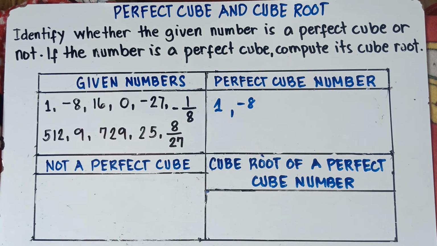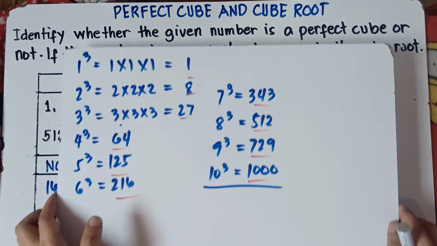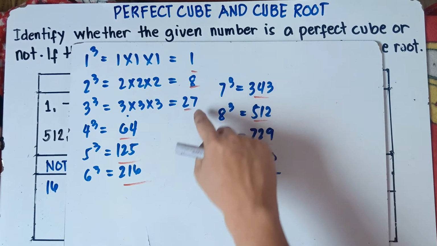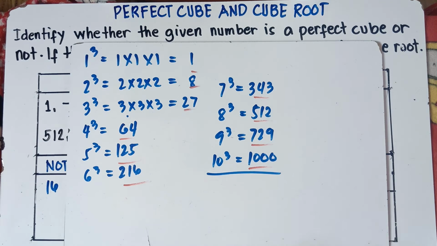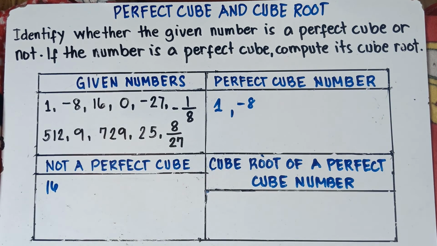Alright, how about 16? Is 16 a perfect cube? Nope, 16 is not a perfect cube. 16 is a perfect square. Check the numbers, class. We don't have 16. We have 1, 8, 27, 64, 125, and so on. We don't have 16. Therefore, 16 is a perfect square, because 4 times 4 is 16. So 16 is not a perfect cube; it is a perfect square.